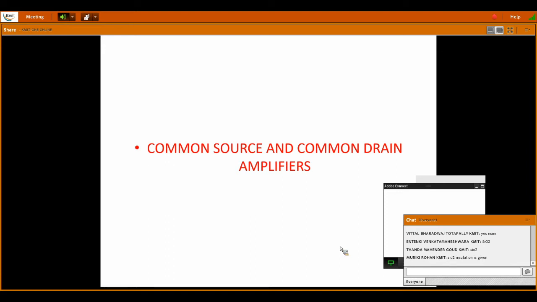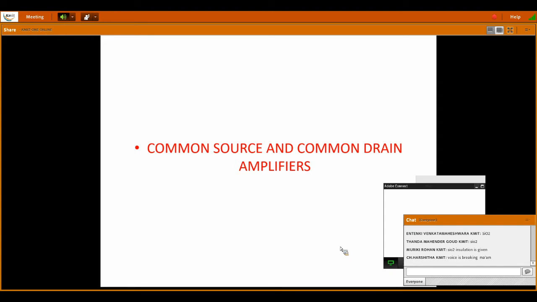So already everyone knows what an amplifier is. It amplifies the input signal, and amplifiers are the most commonly used electronic circuits. In each and every electronic device, we can say every electronic device has an amplifier. Out of all those amplifiers, the best one will be taken. The first amplifier that you have studied is about BJT: the common emitter, common base, common collector amplifiers. But out of all three, we generally prefer common emitter because of its very good voltage gain.